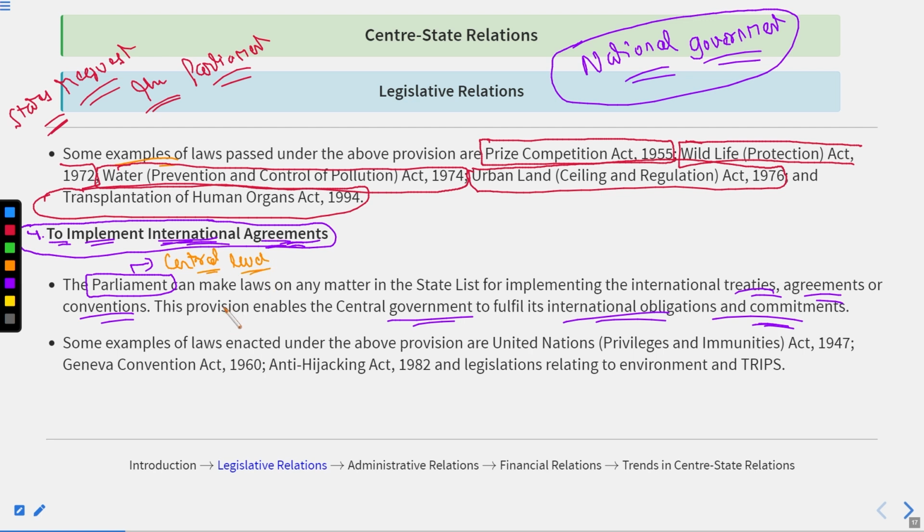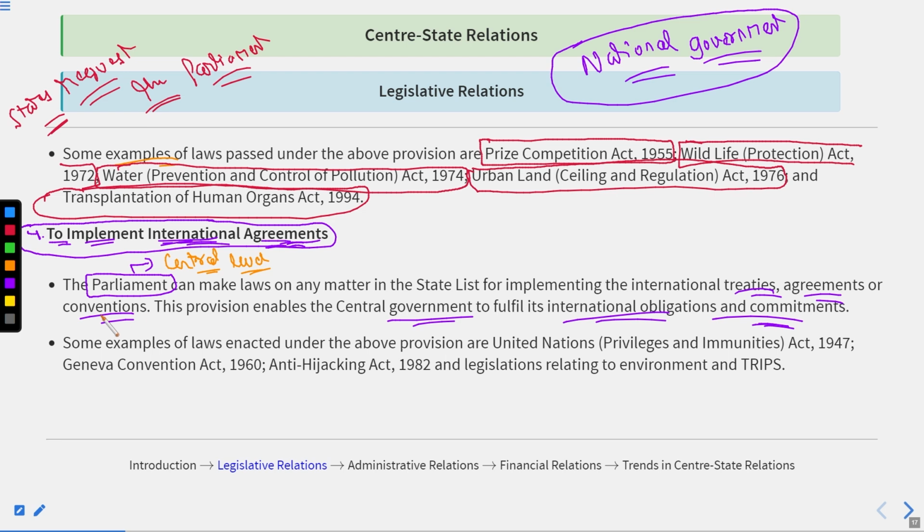The parliament can make laws on any matters of the state list, if the topic is for international treaties, agreements, or conventions. This provision enables the central government to fulfill its international obligations and commitments.